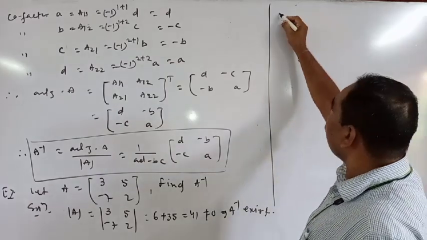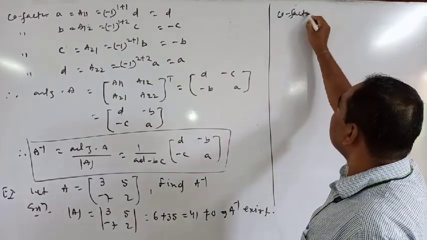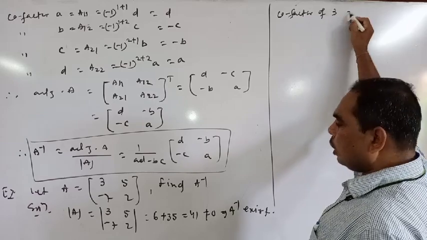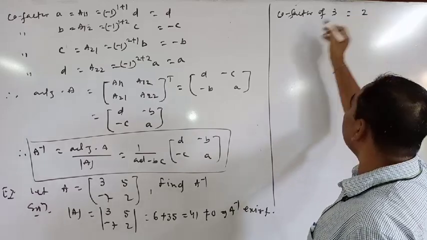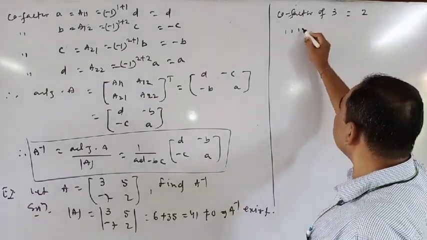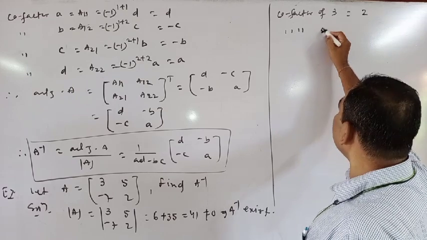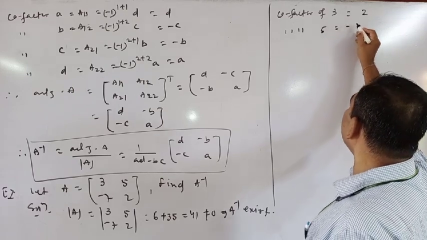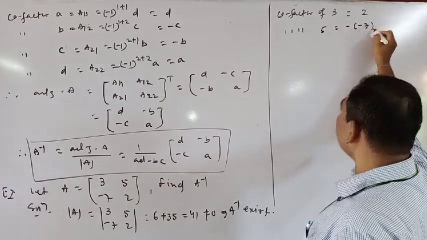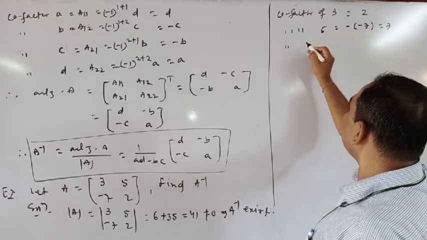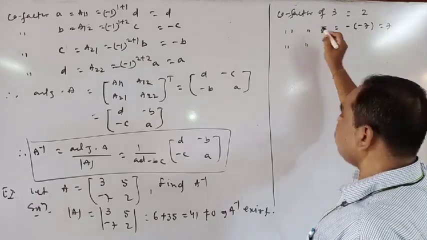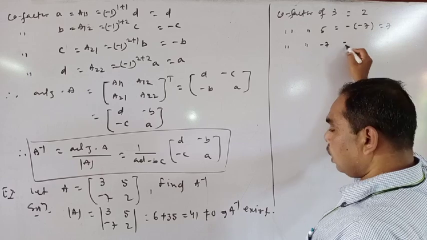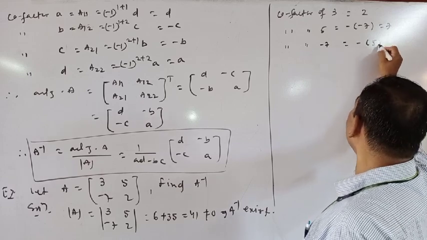So the cofactor of 3 is equal to 2. The cofactor of 5 is equal to minus of minus 7, that is 7. The cofactor of minus 7 is equal to minus 5.